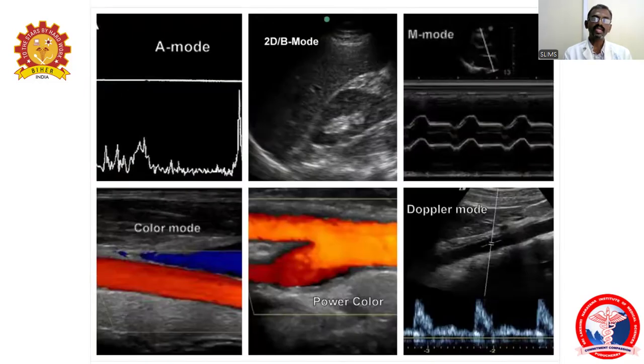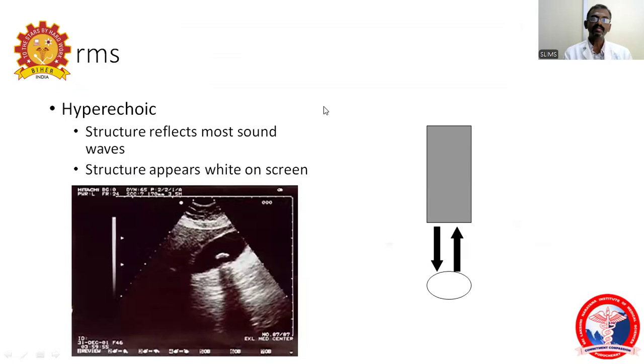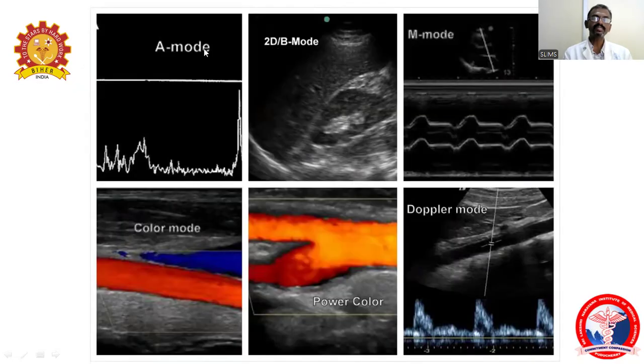So this is called A mode. Here only the amplitude will be seen, and this is B mode. B mode is 2D mode, while A mode is a single-dimensional mode. This is a two-dimensional mode, and here you can find the images by the reflected materials. So this one is the M mode.